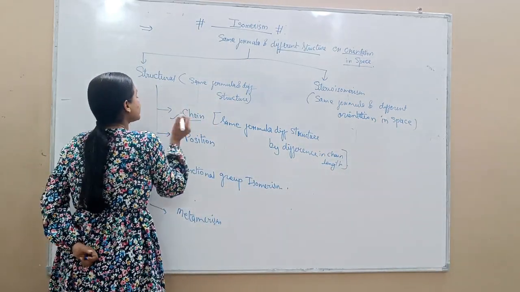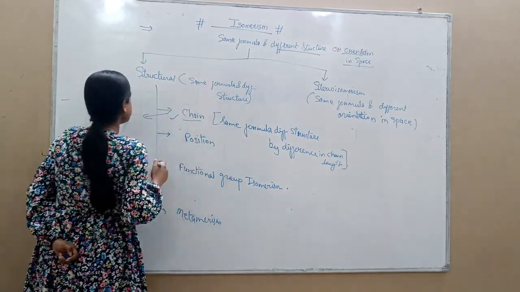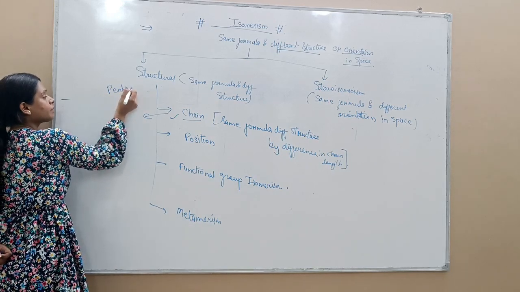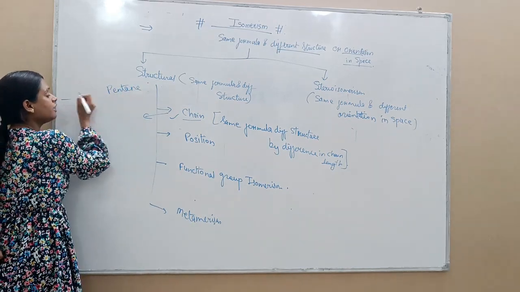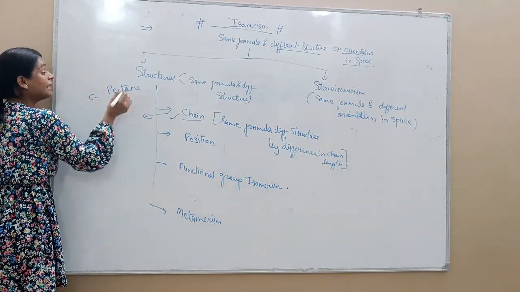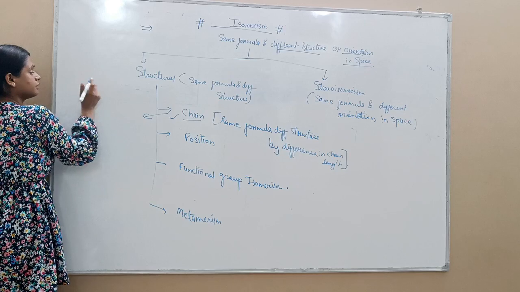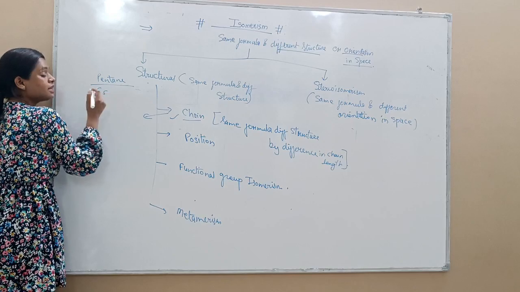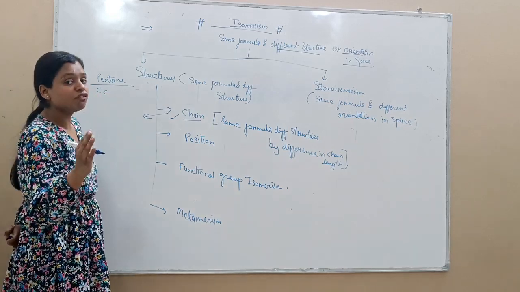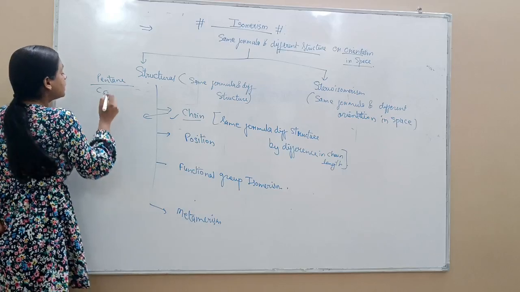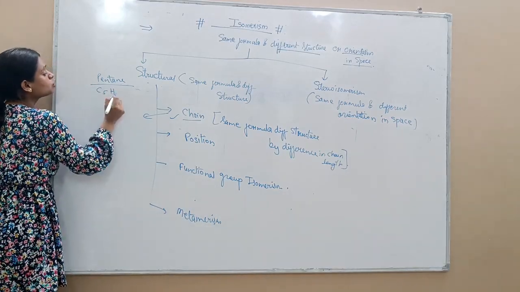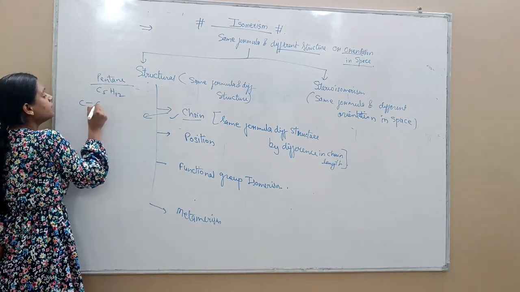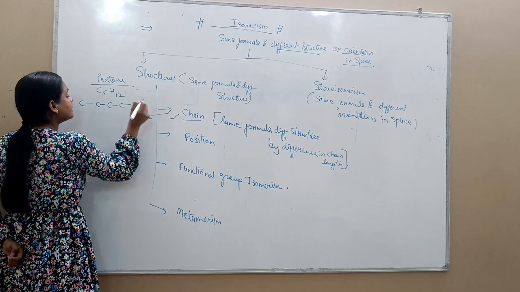Okay, got that thing? The example of this chain isomerism is, if I take the example pentane. Okay, so we can write pentane like this. What is the general formula of pentane? C5. CnH2n+2 is the general formula of alkane. That means C5, 5 times 2 is 10, plus 2, 12. Okay, C5H12 is the molecular formula of pentane.